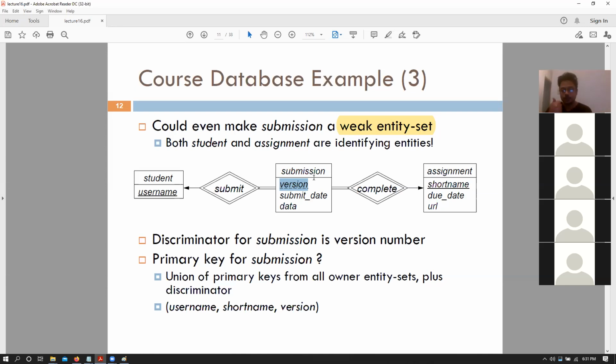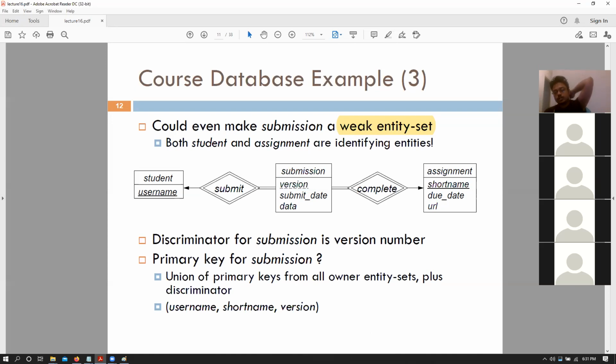If I say get me version 0 of the homework, that does not make sense. But if I say get me Edward's version 0 of the homework, that makes sense. Together, Edward's and version 0 together make up a single submission. So that was weak entity set, right? So you say that student name and the version of the submission together bring up a single particular submission. Version itself does not actually represent a particular submission, right?